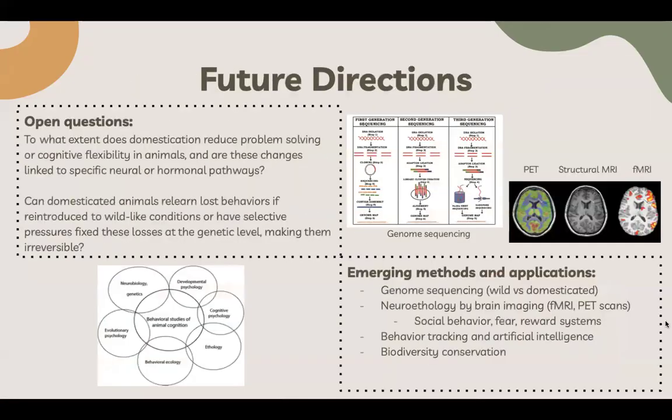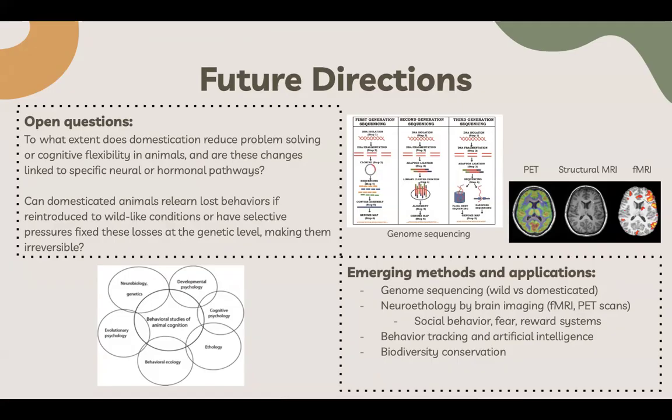I am now going to shift to some future directions for research on how domestication can influence animal survival strategies. One key question is, does domestication actually reduce problem solving or cognitive flexibility in animals? And another is whether domesticated animals can relearn lost survival behaviors if reintroduced to the wild, or are those changes rooted in genetics and irreversible?